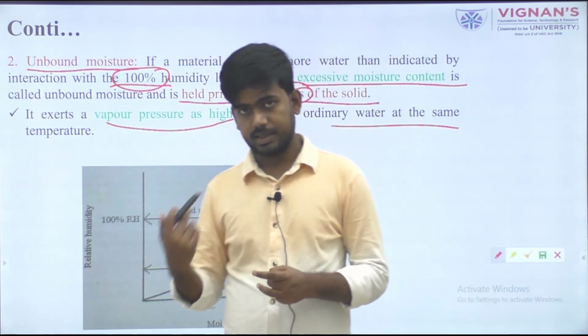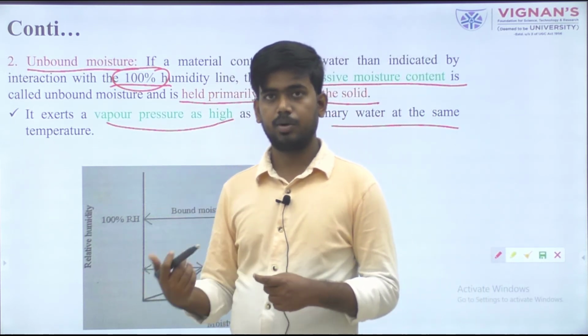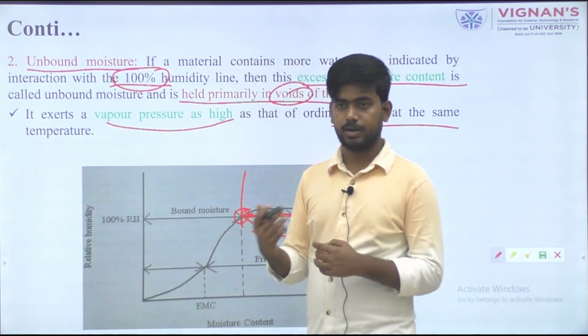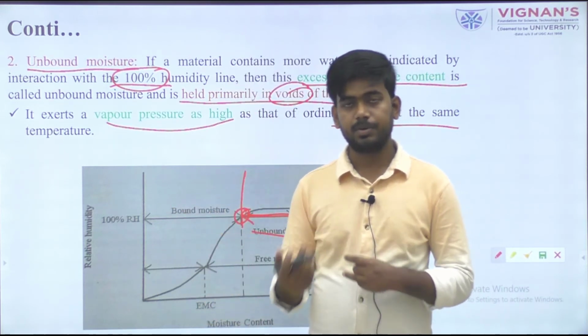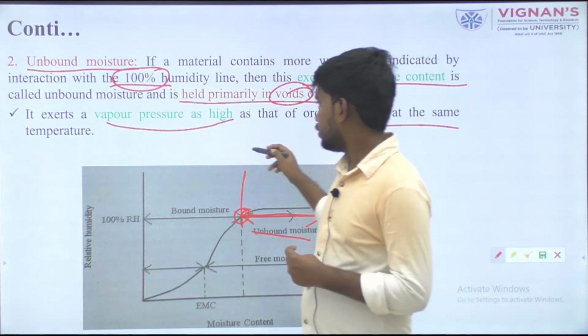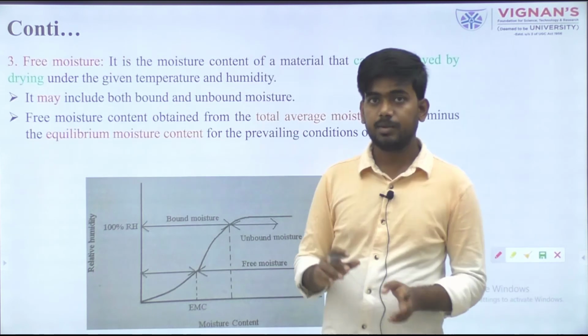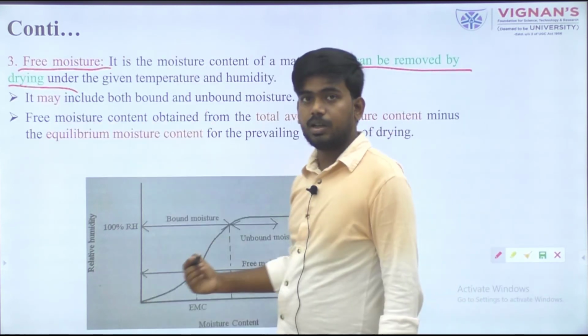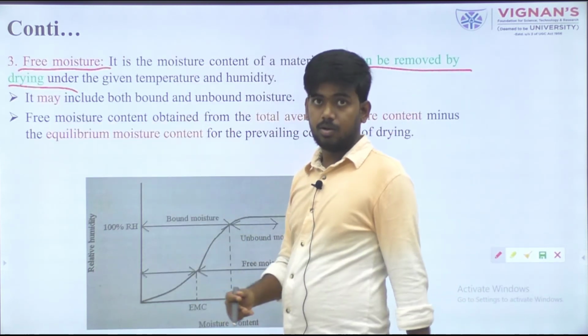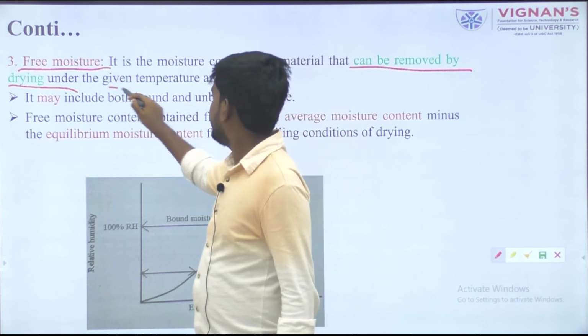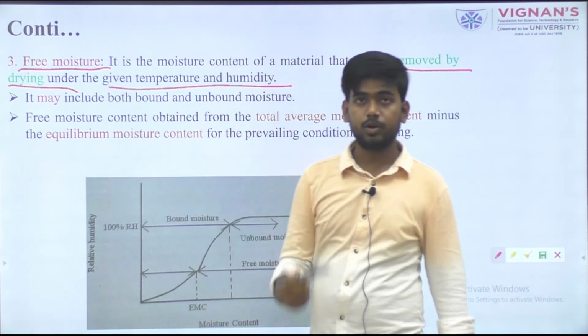This unbound moisture or water gives us a higher vapor pressure compared to ordinary or pure liquid water, and it can be removed by drying or any other processing under a given temperature and humidity.